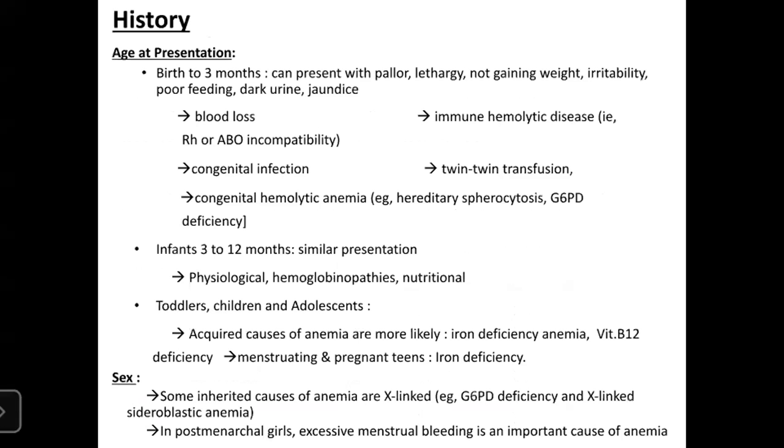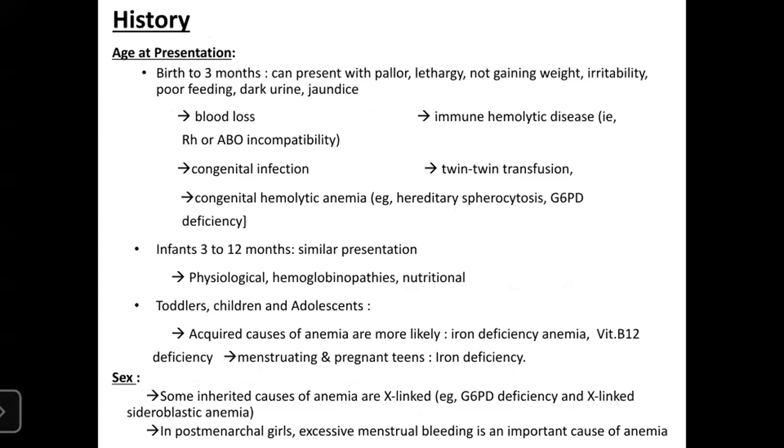So coming to history, so the anemia can be presented. So anemia is a condition, it's not a disease. The disease condition can be different in different age groups, and they can present in different ways. So age as presentation.